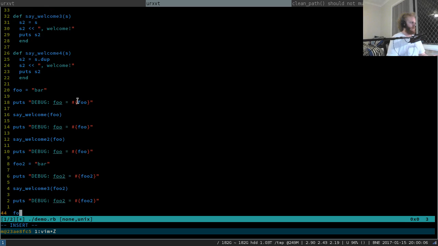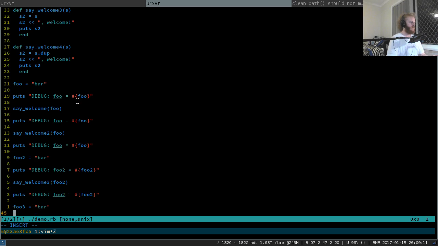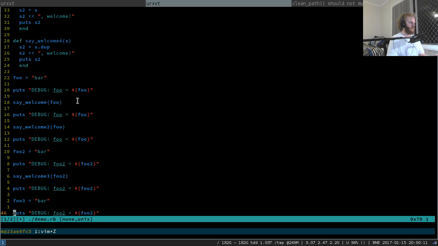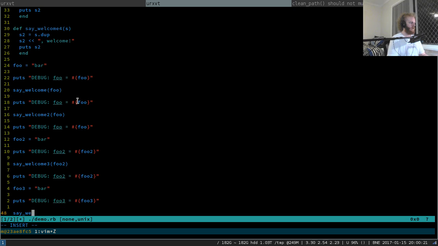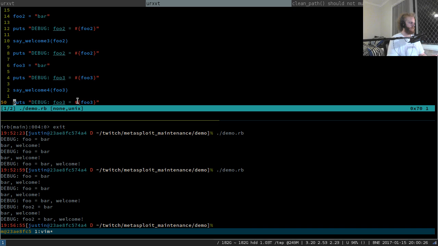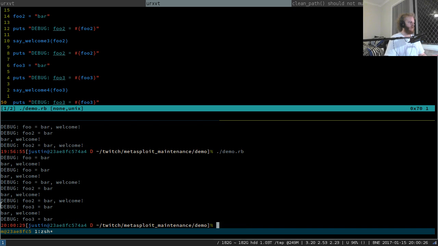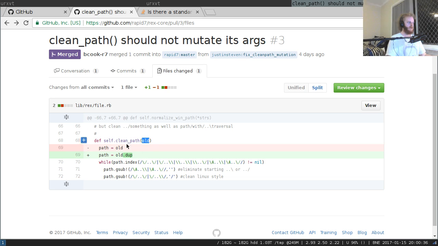So one last time, let's have a fresh variable, foo3 equals bar, and we'll do the debug trick again. But we'll print out the value of foo3, and then we'll say welcome for over foo3, and then we'll do the debugging again. And if we run it this time, then we see that foo3 equals bar welcome, and foo3 is still equal to bar. So that was the fix for this function here, this clean path function.